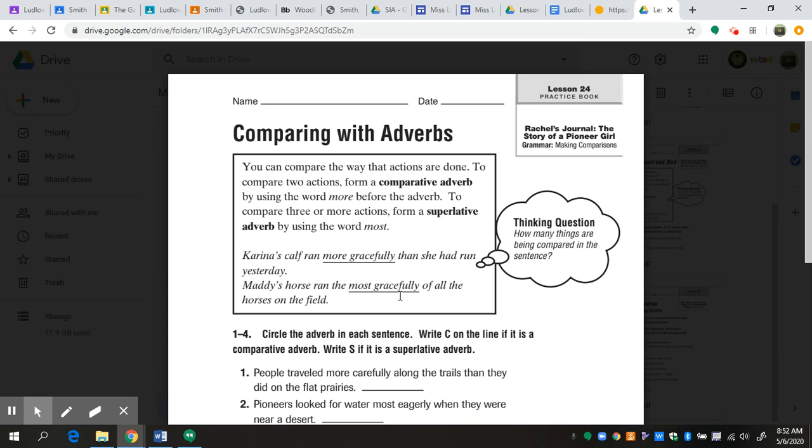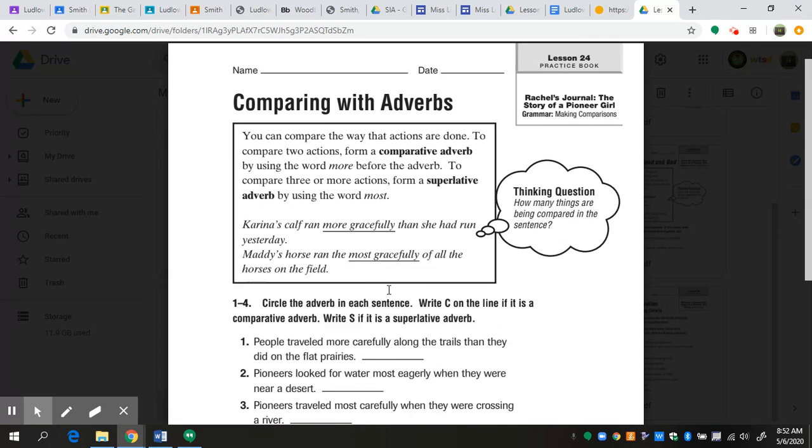Maddie's horse ran the most gracefully of all the horses on the field. So once again, our adverb is gracefully. We're comparing how Maddie's horse ran to all of the other horses, so we need to use the superlative form, which is most. For this one, we're not changing the adverb at all. So you're not going to say gracefuller or gracefullest. You're going to say more gracefully or most gracefully.